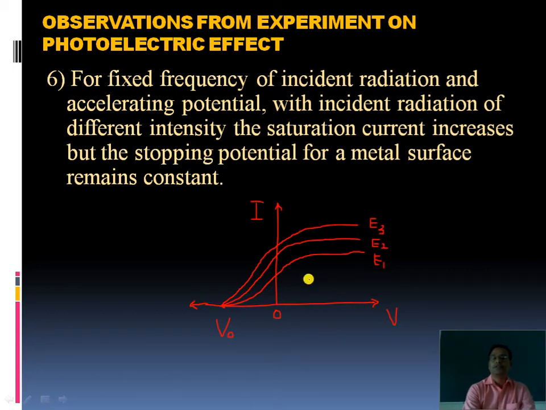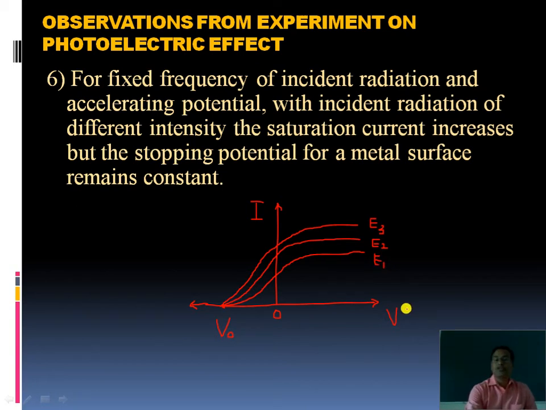But what happens if we go on decreasing the stopping or retarding potential here? It is observed that all these three graphs or curves meet at a point on the negative x-axis, which gives us the same constant negative potential, that is the stopping potential. So the stopping potential for the metal surface remains constant, but saturation currents increase, means I3 is greater than I2, which is greater than I1, and also E3 is greater than E2, which is greater than E1.